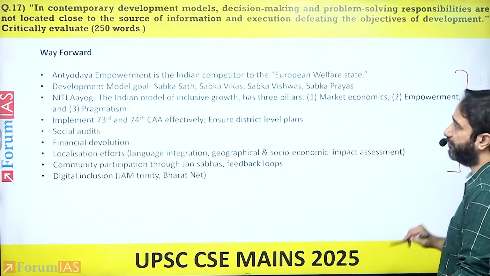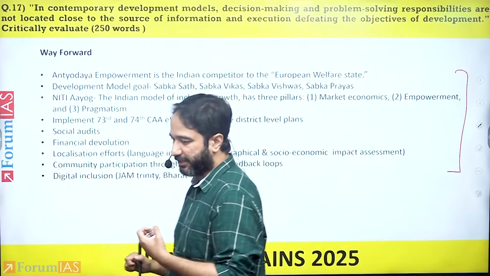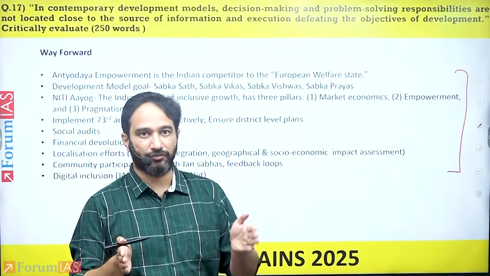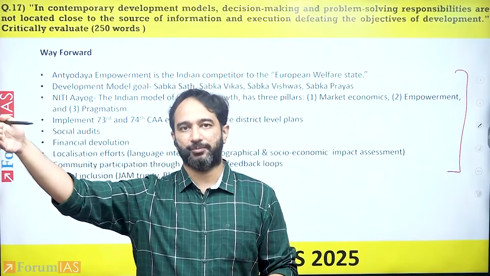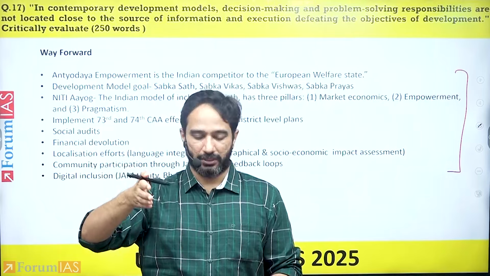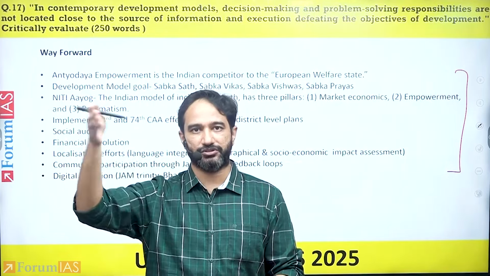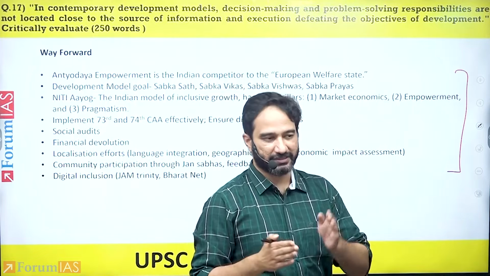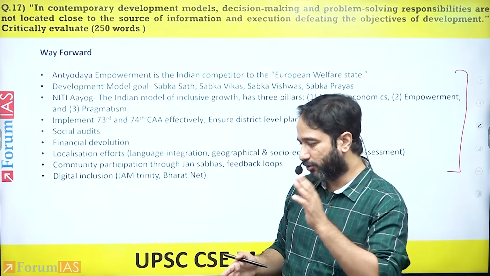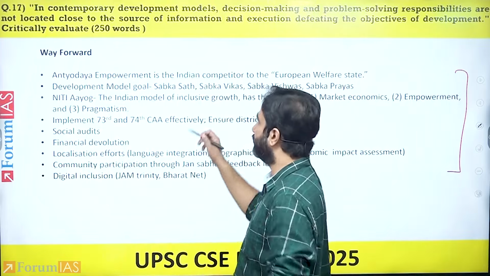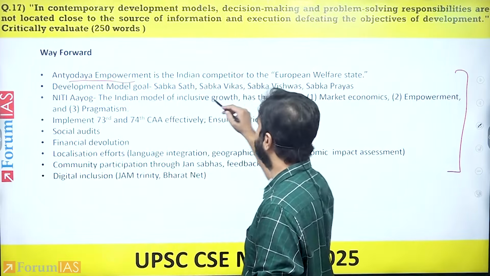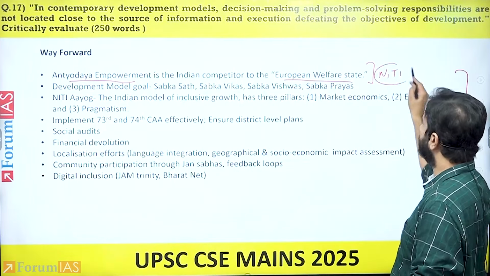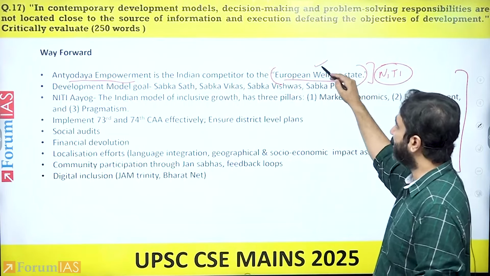Then you get to the way forward. What are the aspects that can be undertaken to ensure the development model takes the best of both of those? Best of what happens when the center is able to undertake decision-making in terms of, let's say, resources, national goals, and otherwise, and when the local governance is able to undertake, let's say, local solutions, local innovations. So you can highlight the Antyodaya empowerment, which is set by the Niti Aayog, that what we currently have is